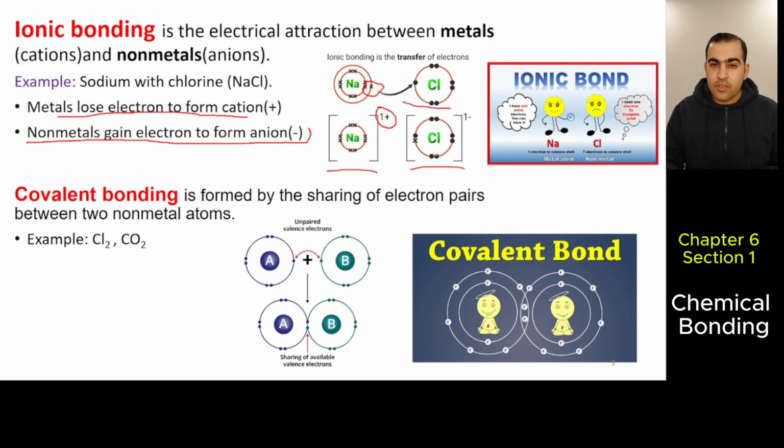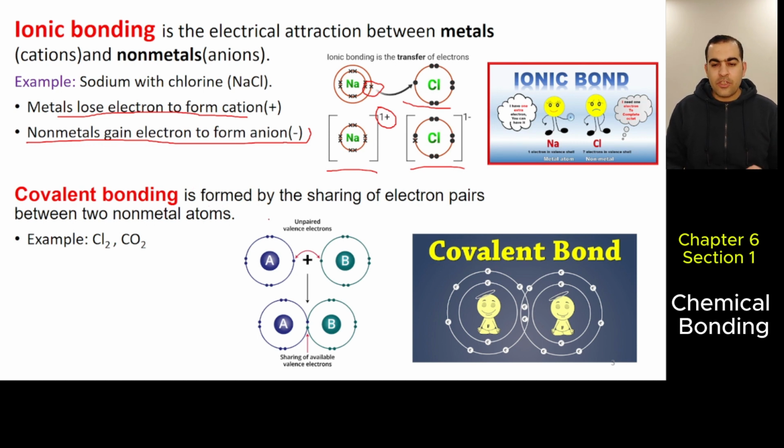So metals have low electronegativity. Here is what you must know: ionic bonding is between metals and nonmetals. When a metal and a nonmetal get closer, metals lose electrons and nonmetals gain. So there is transfer of electrons in ionic bonding. Okay, that's it. What about covalent bonding?